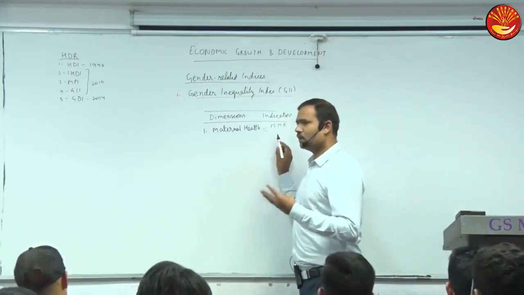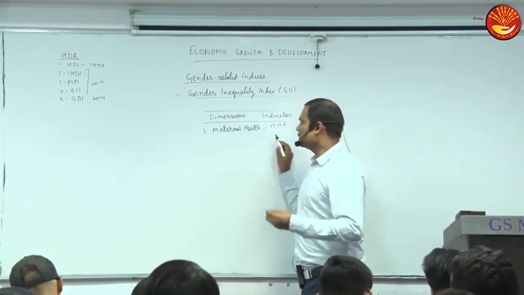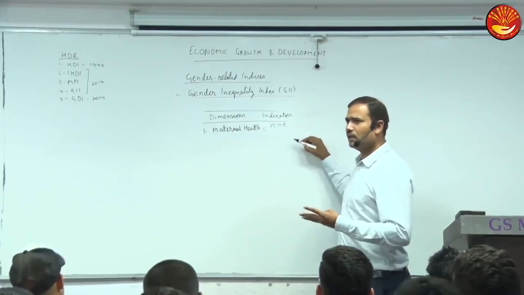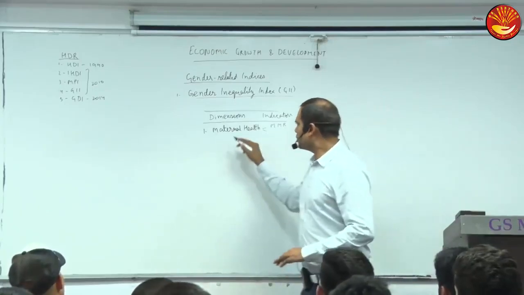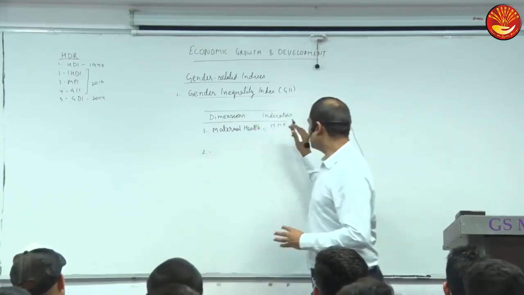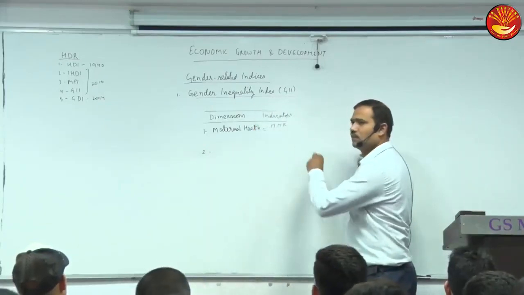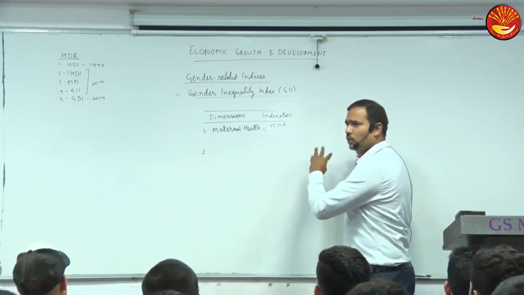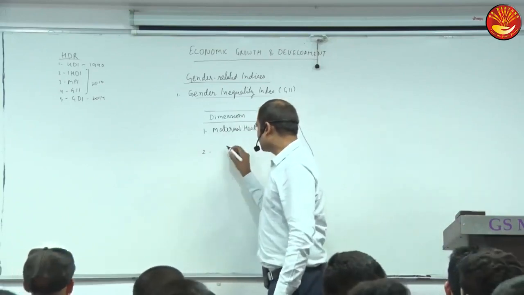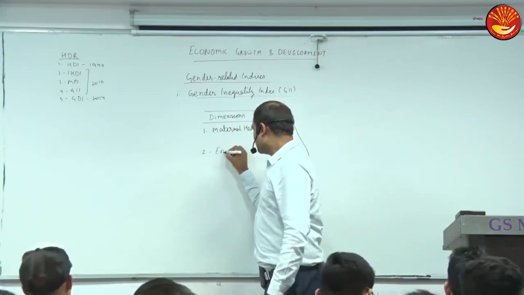Out of 1 lakh childbirths, how many women die? The higher the maternal mortality rate, the poorer the condition. Adolescent fertility rate also. Only the names of dimensions are sufficient, because we will discuss three more indices related to gender, and those are more important than this. So just the dimensions for an idea. The other is empowerment.